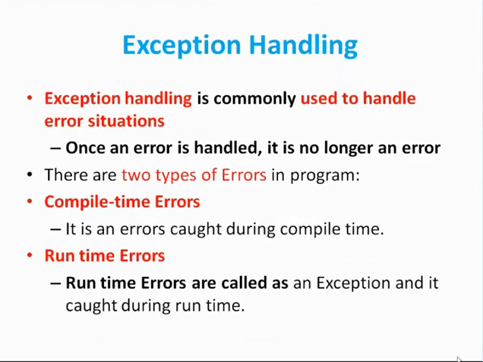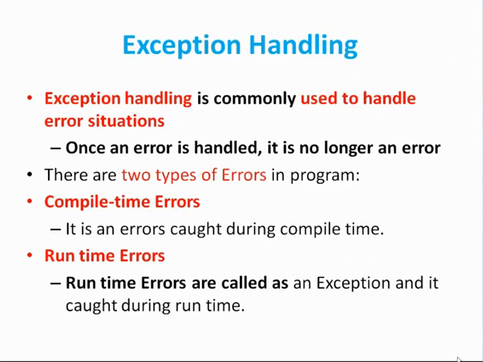Exception handling is commonly used to handle error situations at runtime. Once an error is handled, it is no longer an error. There are normally two types of error in a program: one is a compile time error and the other is a runtime error. Compile time errors are handled by the compiler. The compiler gives this error to the user and the user will resolve it. Once the user has resolved this, we move to the next phase, which is to run the program.